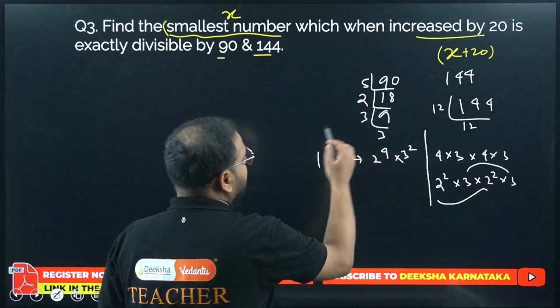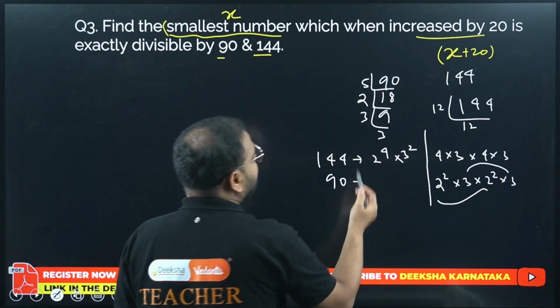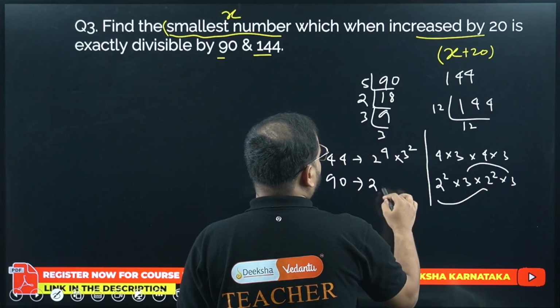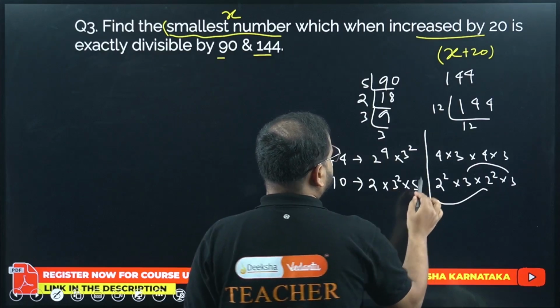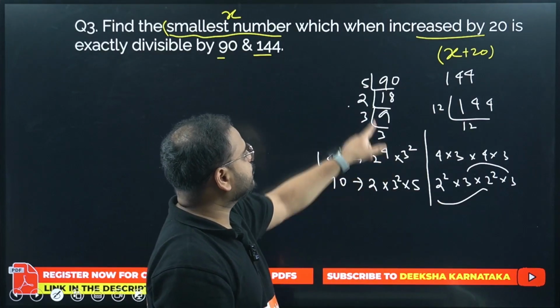Okay. What about 90, bacha? What is 90 going to be? 2 times 3 square times 5. Am I right? 2 once, 3 two times and 5 one time.